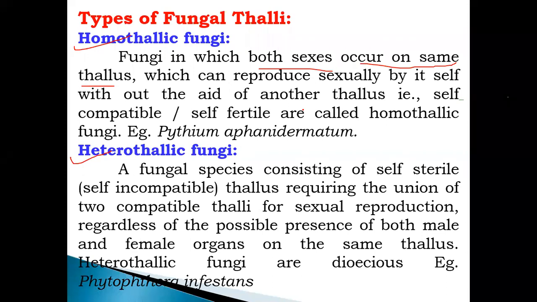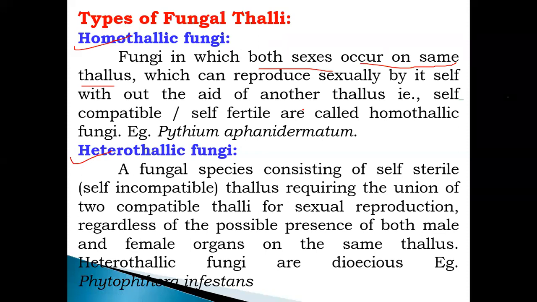What do we call it? Self-fertilization, cross-pollination and self-pollination, you know, or self-fertility or cross-fertility. When some of the male gametes are transported to the female gamete present on another plant, that is called cross-pollination. In self-pollination, male and female sex organs are present in a single flower. In self-pollination, male and female sex organs are present on the same flower, and the anthers can be deposited on the stigma, and there is fertilization.